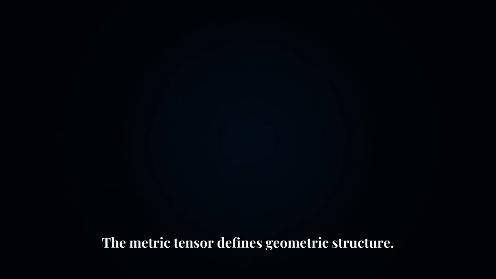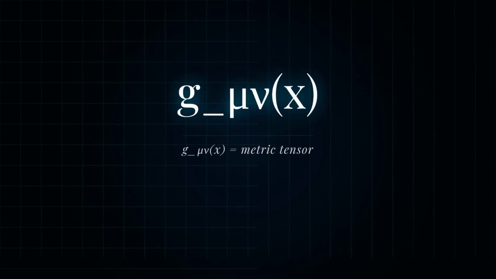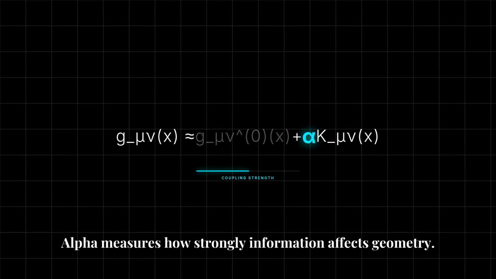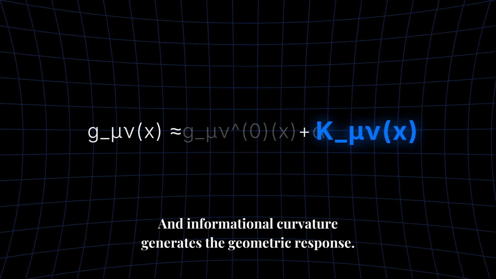The metric tensor defines geometric structure. In standard physics, this object is fundamental. But here, it emerges. The base metric provides an initial reference structure. Alpha measures how strongly information affects geometry. An informational curvature generates the geometric response.